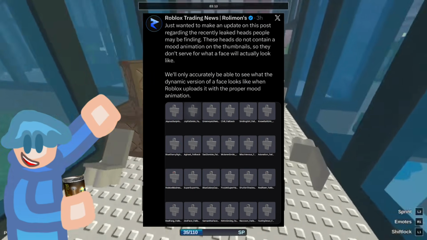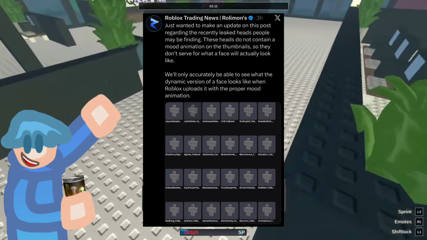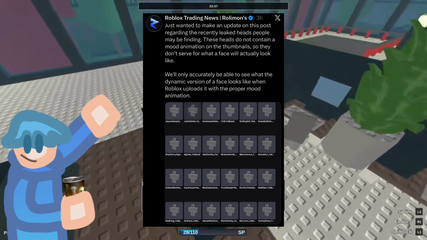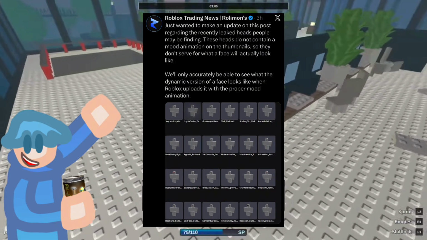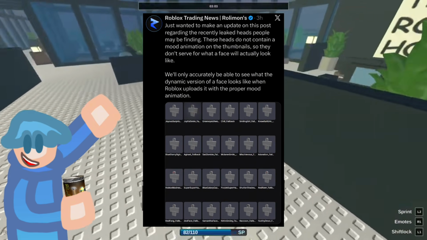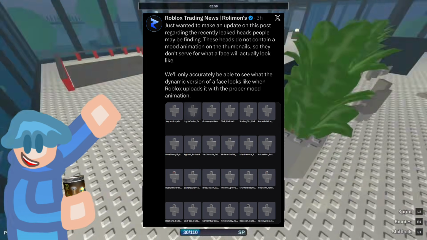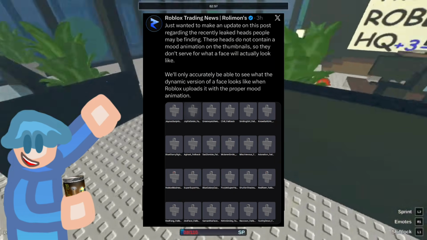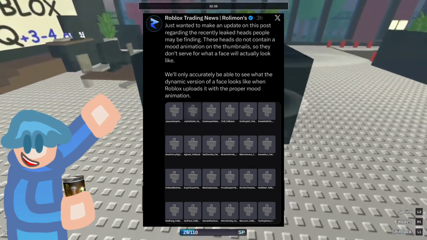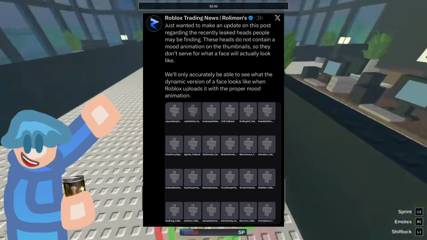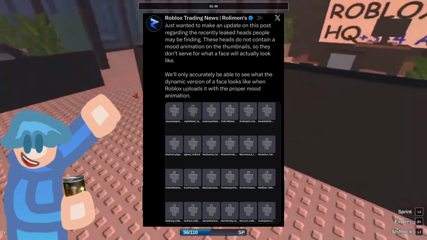But this is posted by Rolling Mons. Just wanted to make an update on this post regarding the recent leaked heads people may be finding. These heads do not contain a mood animation on the thumbnail, so they don't serve for what the face will actually look like. We'll only actually be able to see what the dynamic version of the face looks like when Roblox uploads it with the proper mood animation.